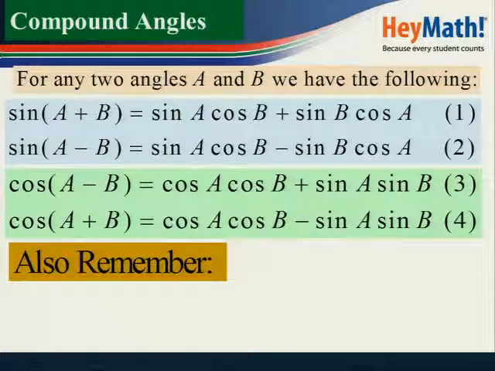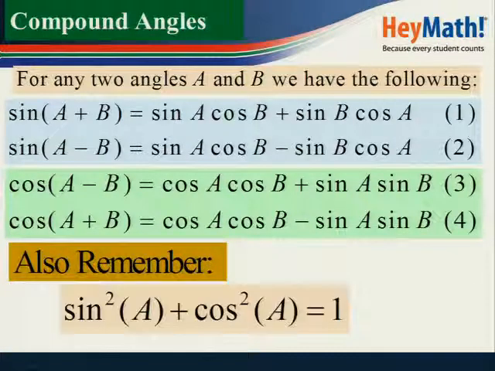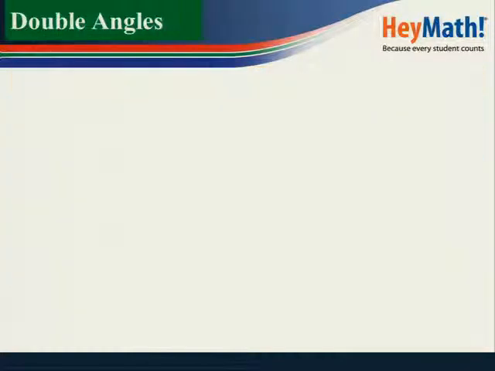You must also remember sine squared A plus cos squared A is equal to 1. That is the trig identity. Do you know another trig identity? The other one states tan theta is equal to sine theta over cos theta. In other words, the tangent of A is equal to the sine of A over the cos of A. That is another trig identity.